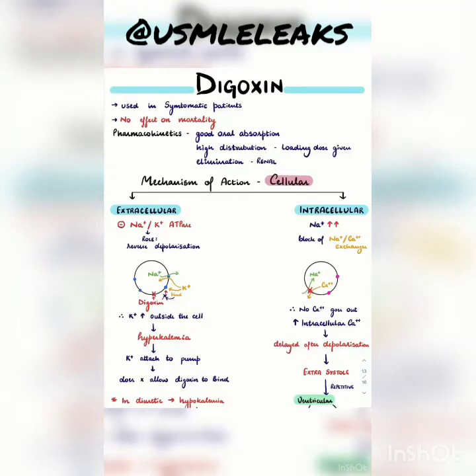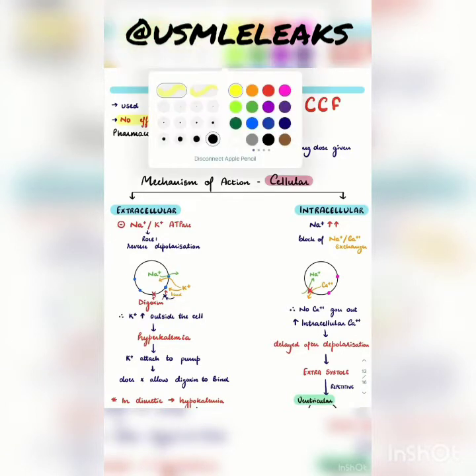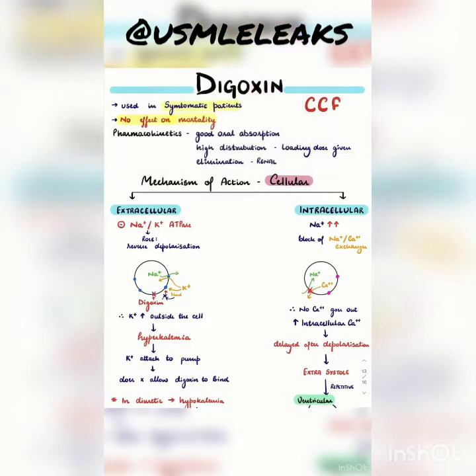Hello guys, let's start today's topic, that's digoxin. Digoxin is a drug that's used in patients with congestive cardiac failure, and it is used only in patients who are symptomatic. The important point about this drug is that it has no effect on mortality. The other drugs that we give for congestive cardiac failure, like beta blockers, ACE inhibitors or ARBs, decrease mortality, but digoxin has no effect on mortality.